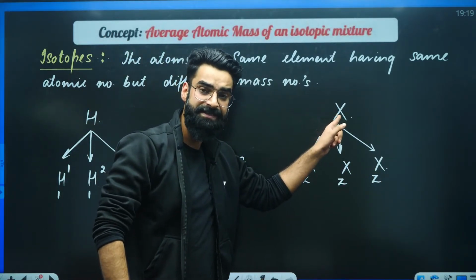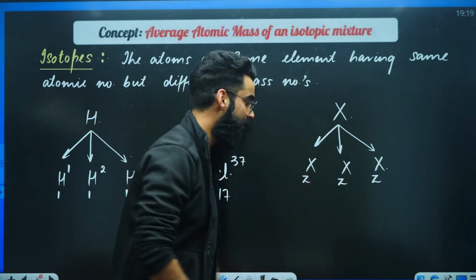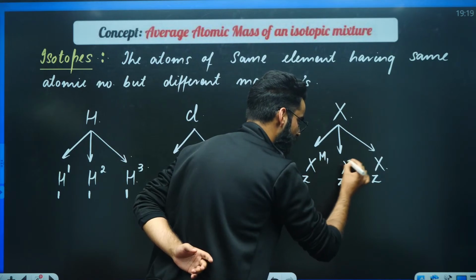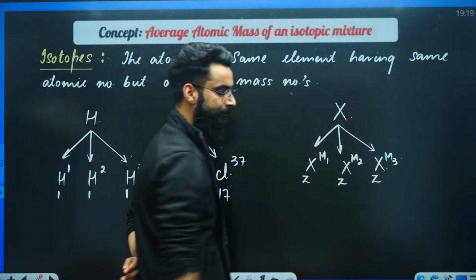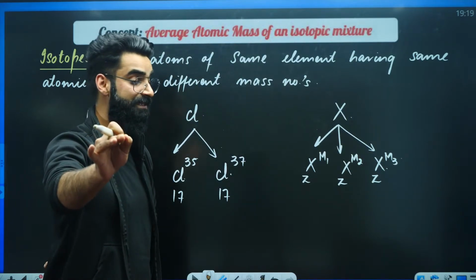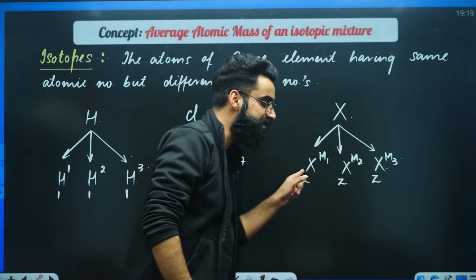So I took an element X. It has got three atoms, same atomic number but different mass numbers. Let me call this M1, this M2, this M3. Now my dear students, you tell me in the chats, what do I call these atoms?